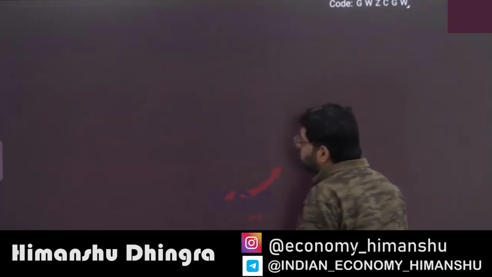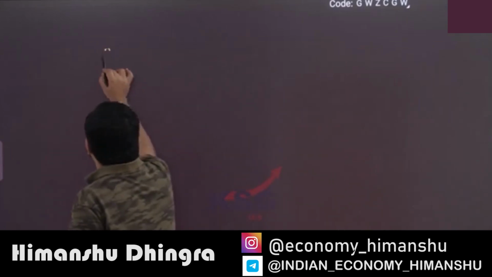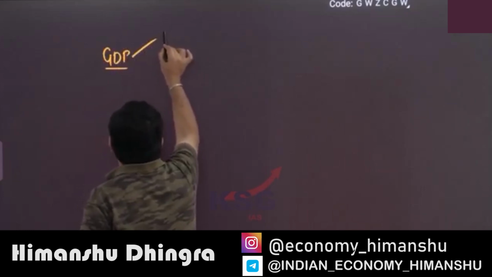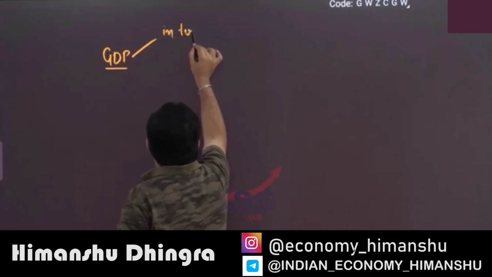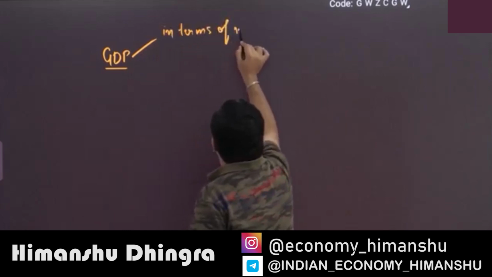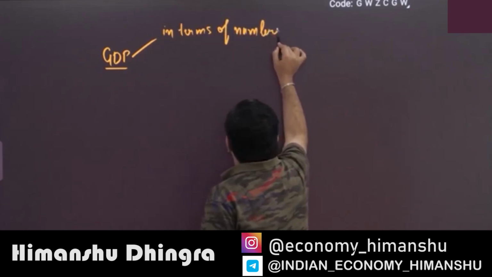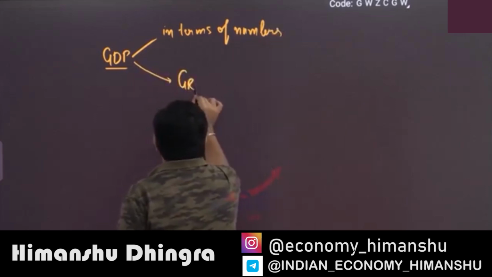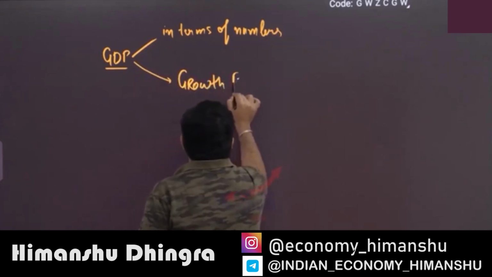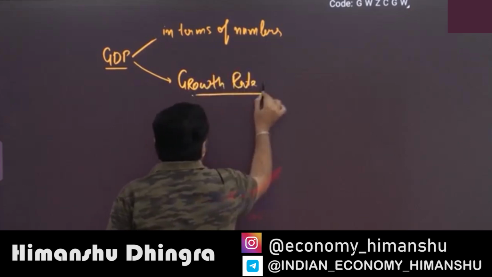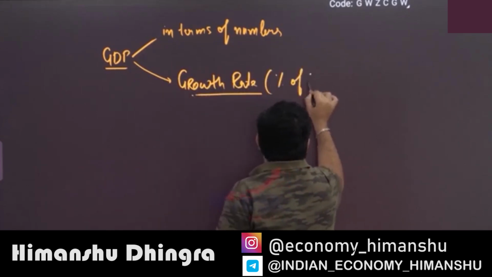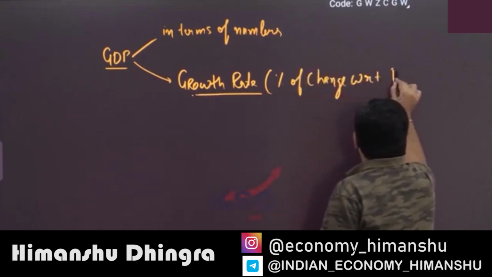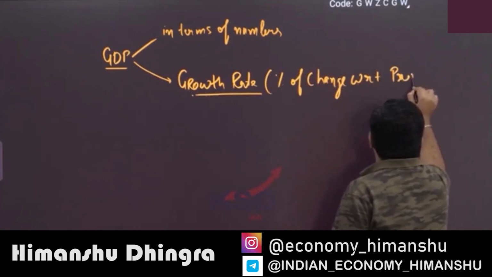So ultimately two things are there. Whenever we see the GDP data, first of all we see it in terms of numbers. Second, we see it in terms of growth rate, that is the percentage of change with respect to the previous year.